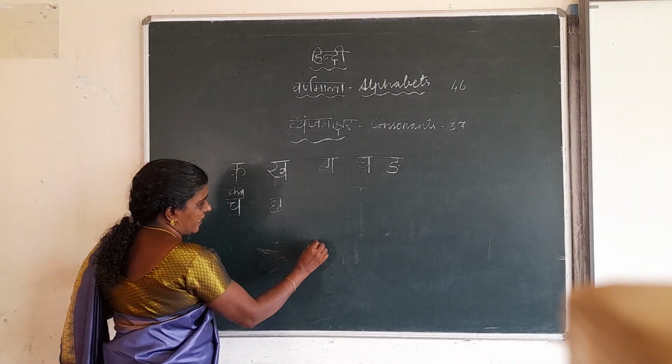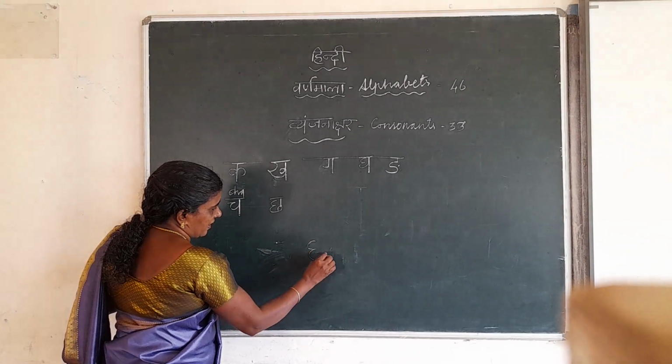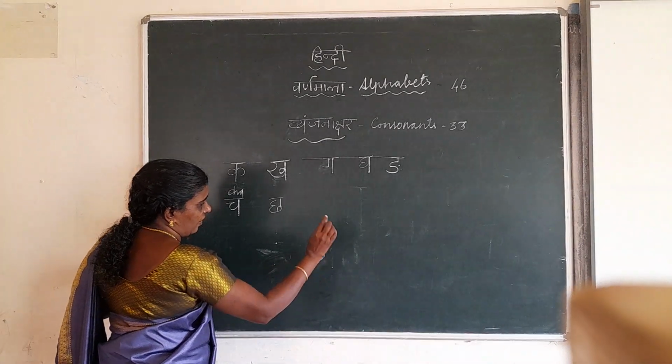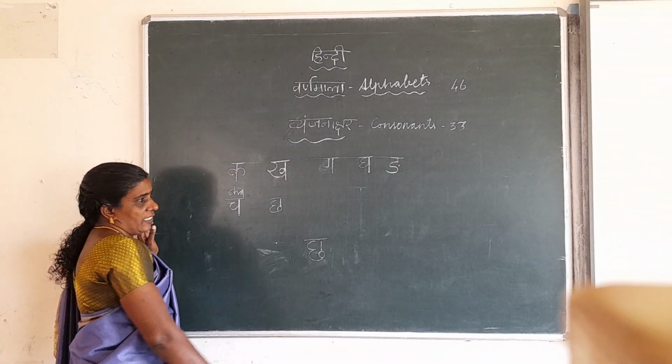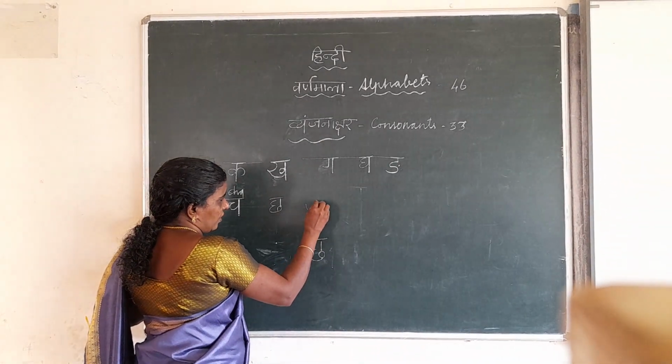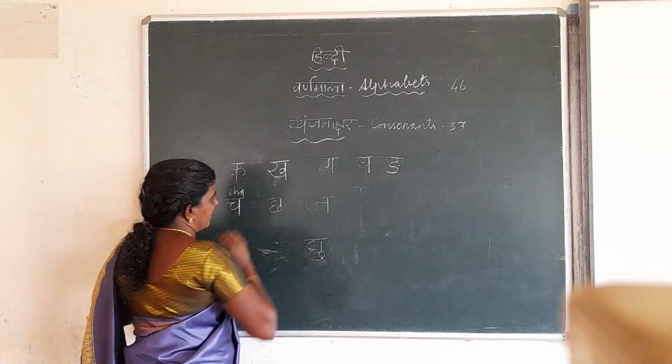Next, this is cha. Listen how you have to write. This is like E and this one 0 and a standing line. Cha. Next is ja. U, sleeping line and standing line. Ja.